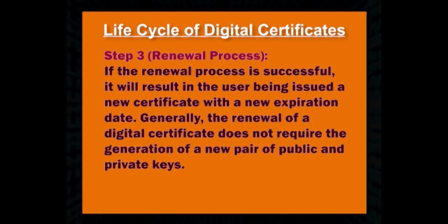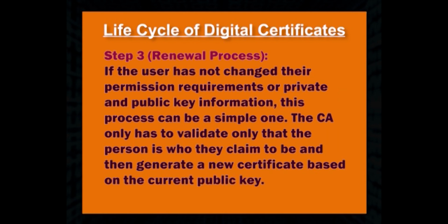If the renewal process is successful, it will result in the user being issued a new certificate with a new expiration date. Generally, the renewal of a digital certificate does not require the generation of a new pair of public and private keys. If the user has not changed their permission requirements or private and public key information, this process can be a simple one.